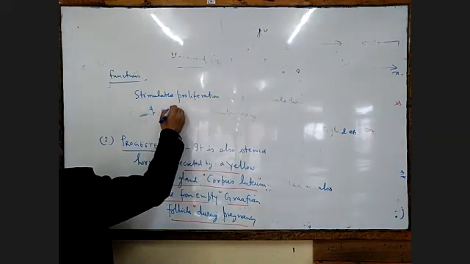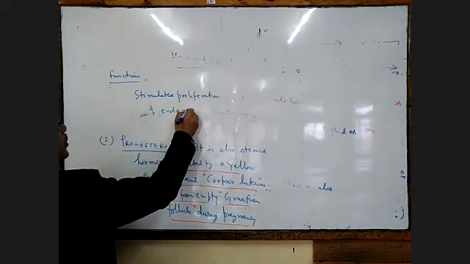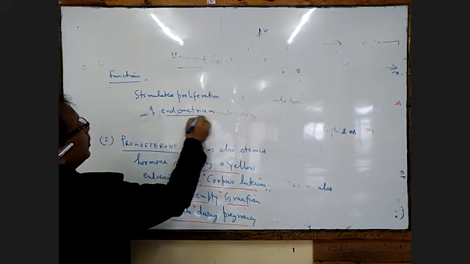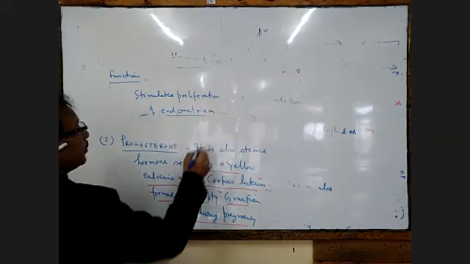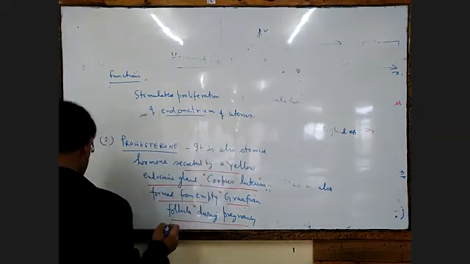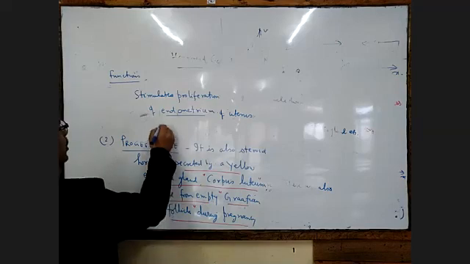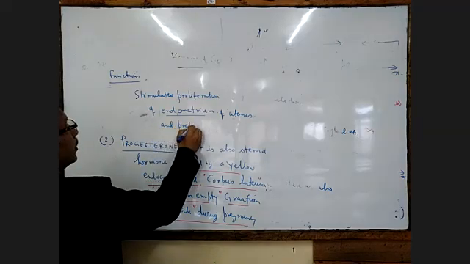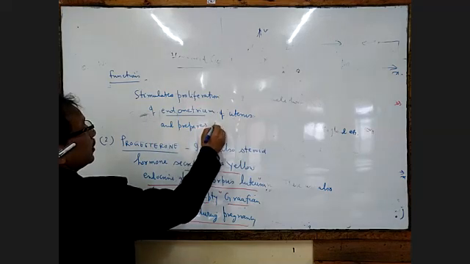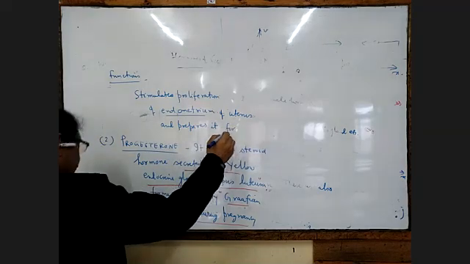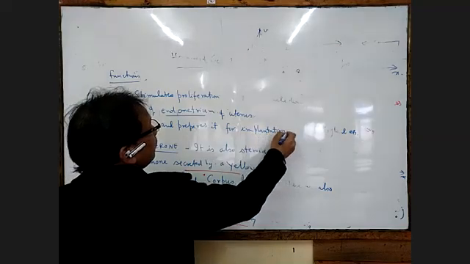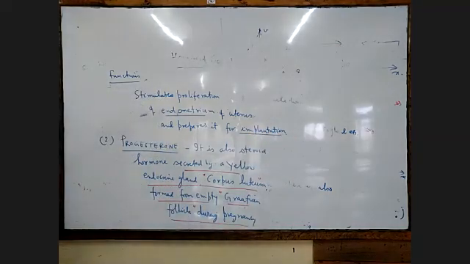It stimulates proliferation of the endometrium of the uterus and prepares it for implantation.